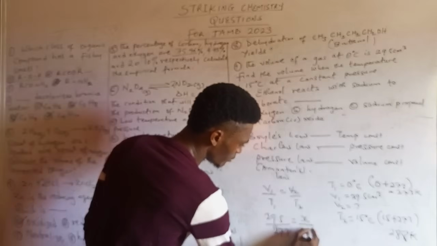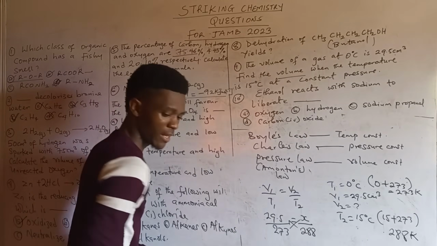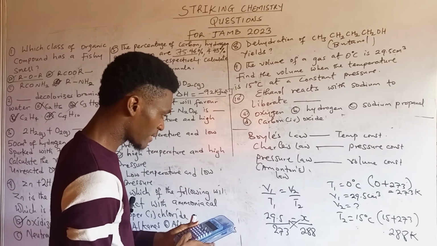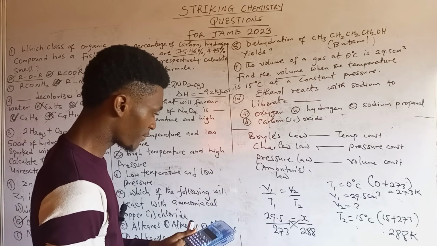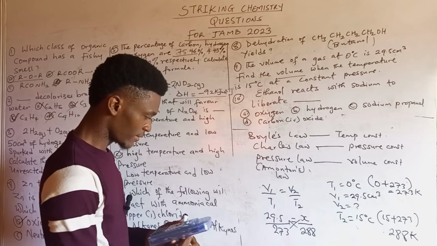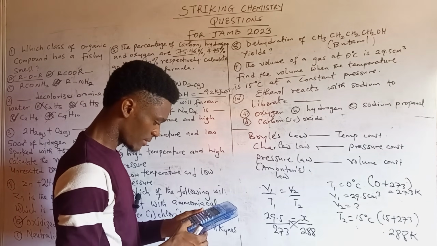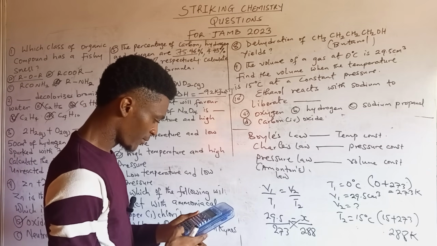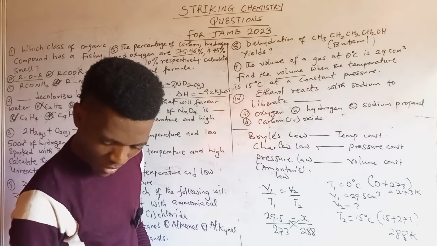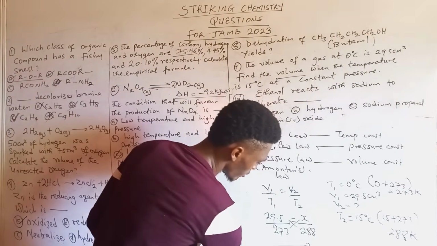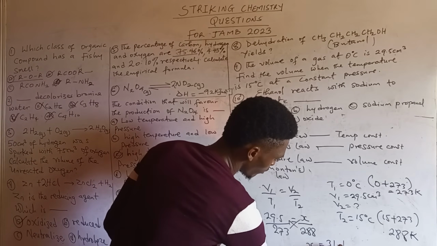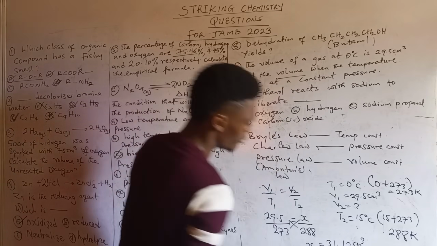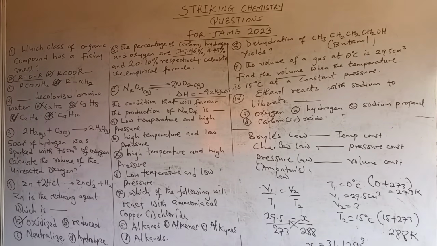Then T2 is 288. So when we cross multiply with the help of our calculator, we have 288 times 29.5, then divided by 273. So we have 31.12. So our X is 31.12. Our volume is in cm cube. So you go with that. So that's the answer to that question.